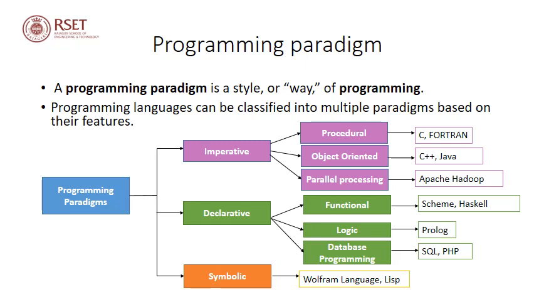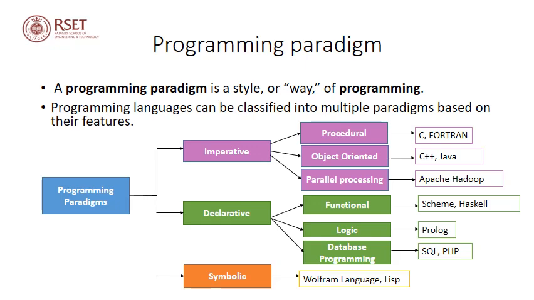Examples of procedural programming languages are C, Fortran, object-oriented, C++, Java, parallel processing, Apache Hadoop. Now, declarative programming language is further subdivided into functional, logic and database programming, and their examples are given on the right hand side. And finally we have symbolic programming paradigm, and the examples are Wolfram language and Lisp.